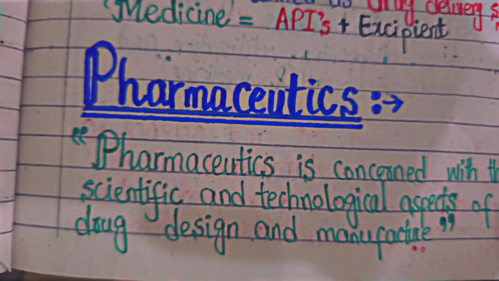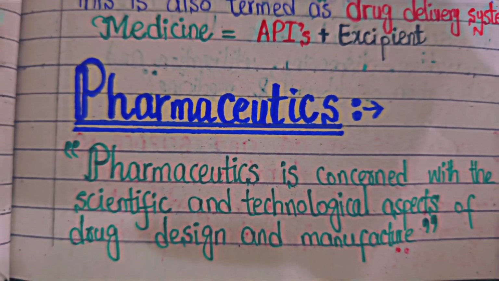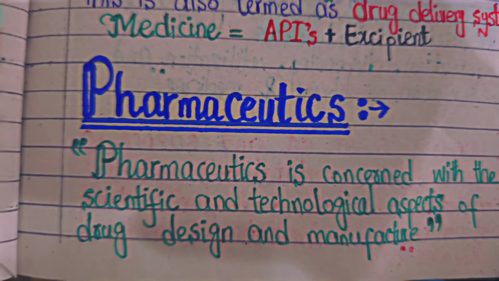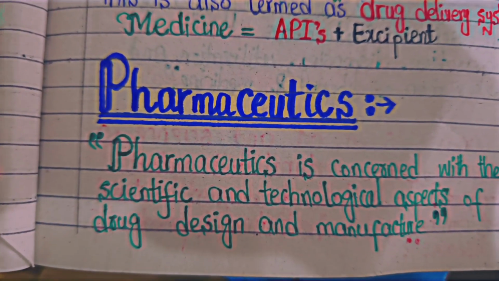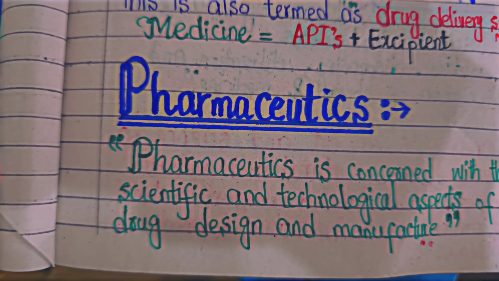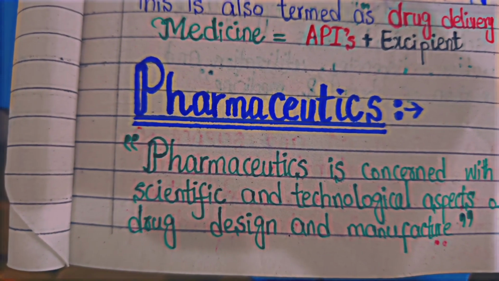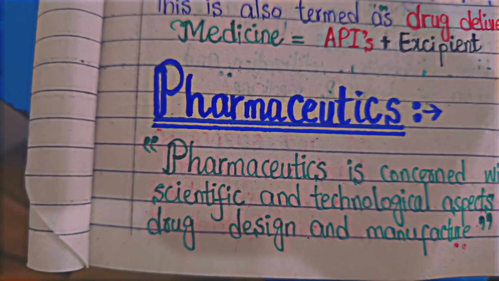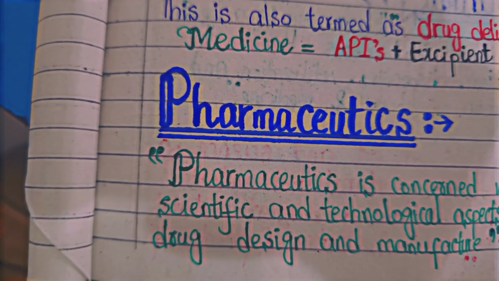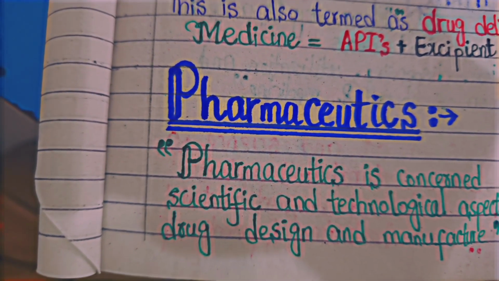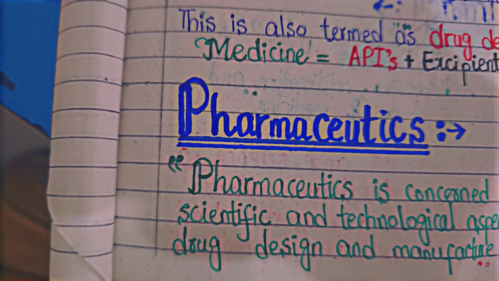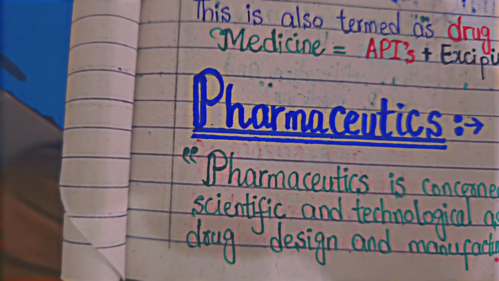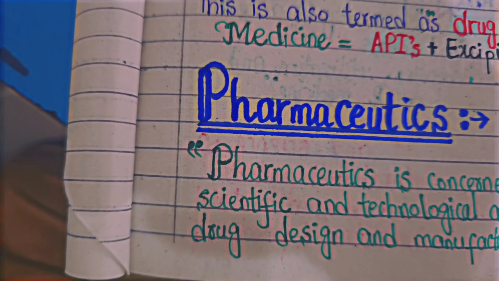That is the subject which we are studying. Pharmaceutics is basically concerned with the scientific and technological aspects of drug design and manufacturing. Pharmaceutics covers vast areas of different subjects, in which it involves the development of the medicine at the end. It does not involve steps like discovery, synthesis, isolation, and purification.